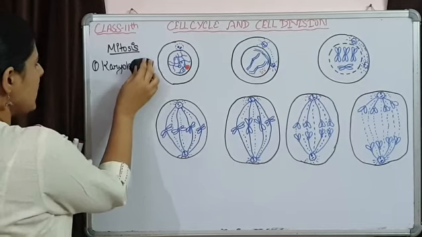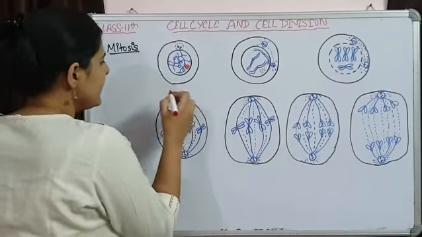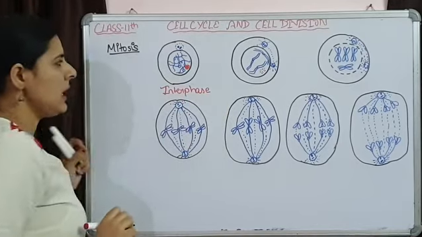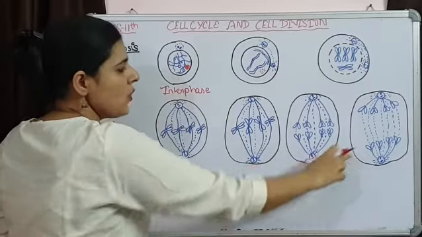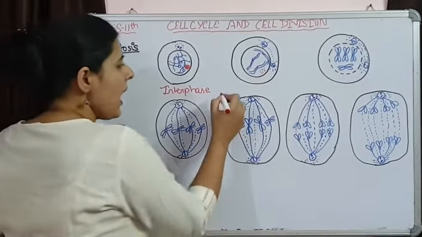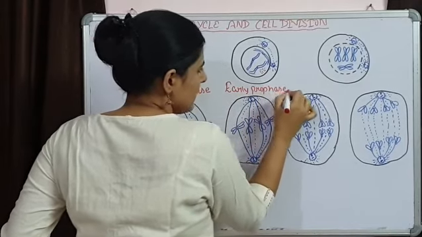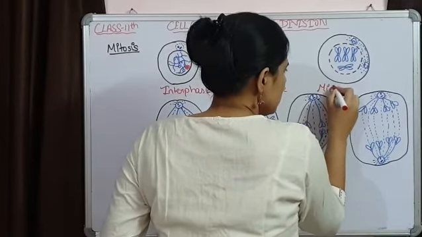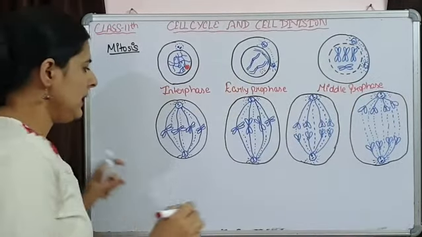So we are discussing karyokinesis first. Let me label these stages first. This is interphase. We know interphase is going to be the longest phase, a non-dividing phase in which the cell is preparing itself for division, and after that these whole stages are going to be of M phase. So the first that is going to come after interphase is early prophase. Early prophase, then here it is going to be middle prophase. Late prophase.